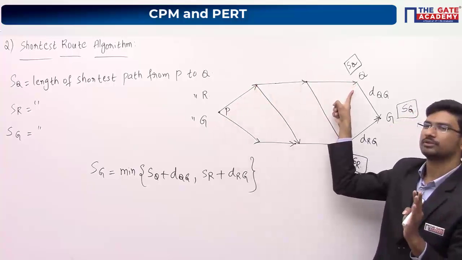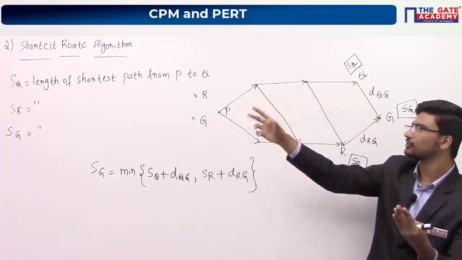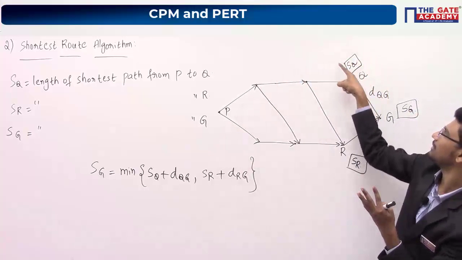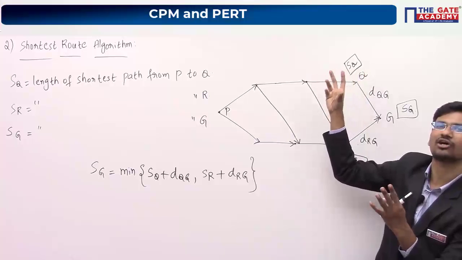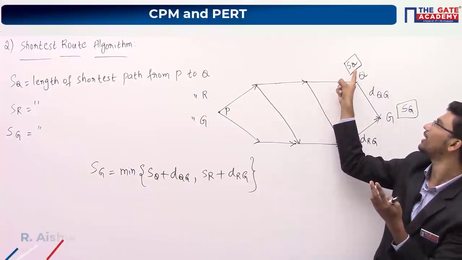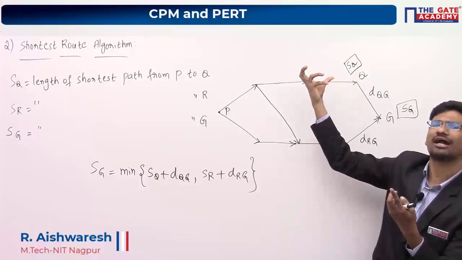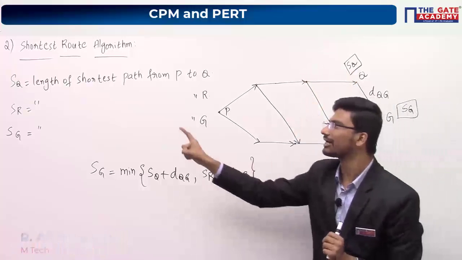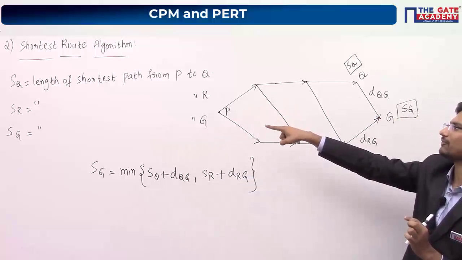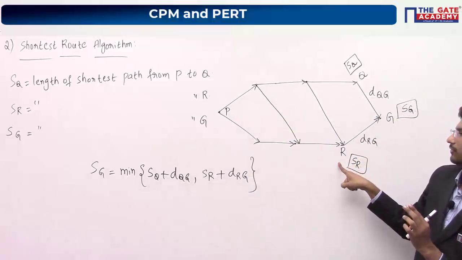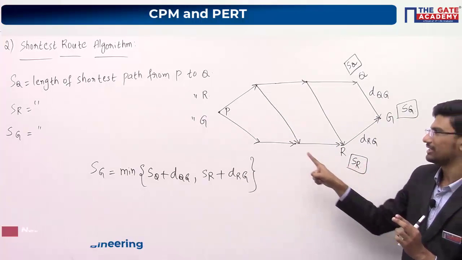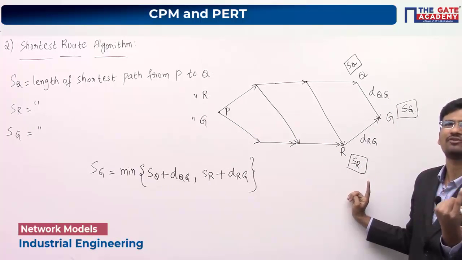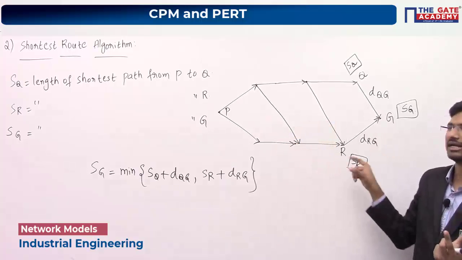So go back again and look at the previous question. From P to Q, it is the shortest path. Where we have written the shortest path, like this: length of the shortest path. So the SQ value I am just writing in the box. Previously we had numericals, now we have some variables. That is the only difference. Similarly, we can write the SR value, the length of the shortest path from P to R. Again, replace that J value with R, read the statement, and you will get this.